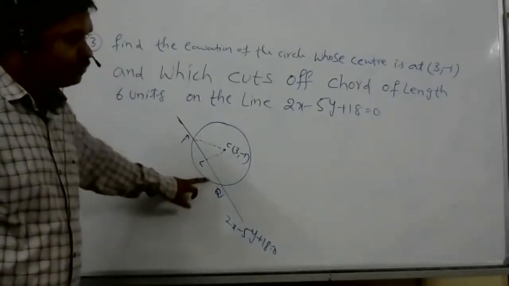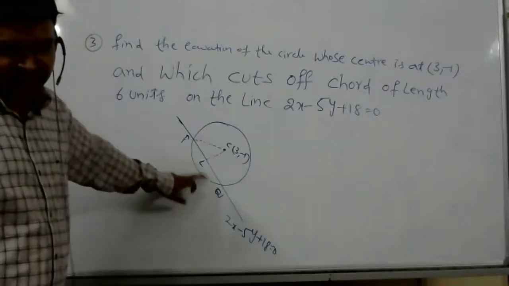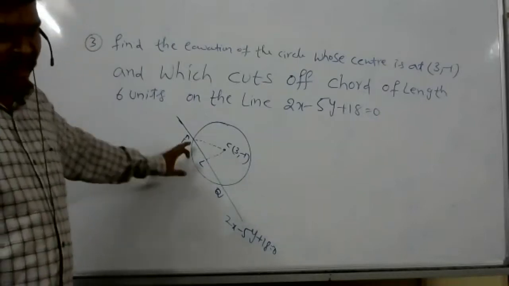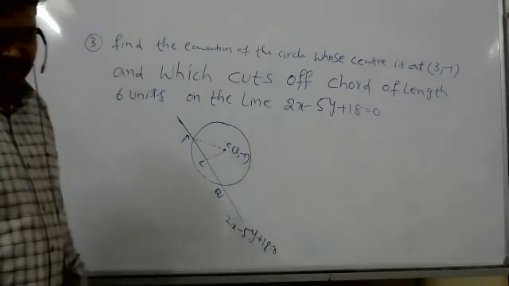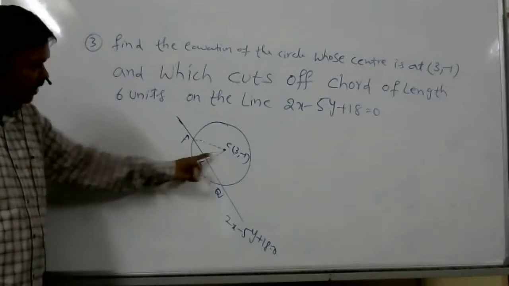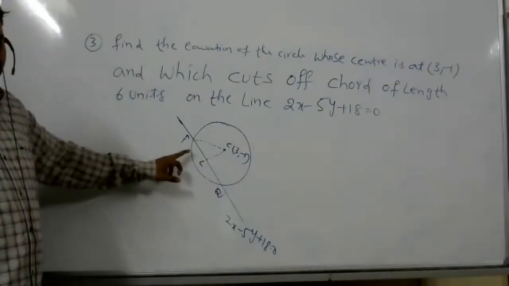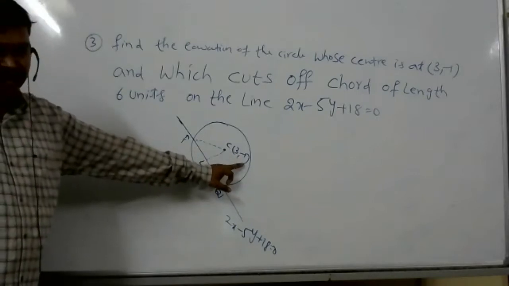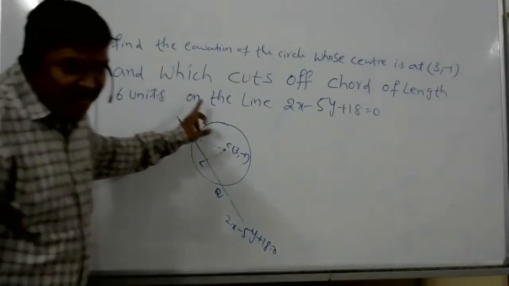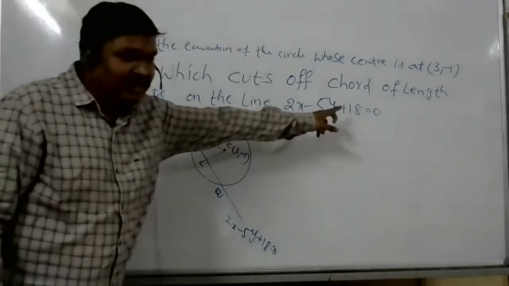PQ is the chord of length 6, correct? On the line 2x minus 5y plus 18 is equal to 0. Then CL, the perpendicular distance, is equal to the length of the perpendicular from center 3 comma minus 1 to the line 2x minus 5y plus 18.